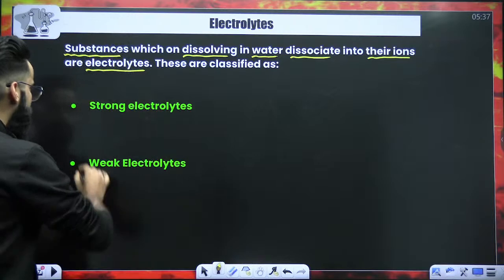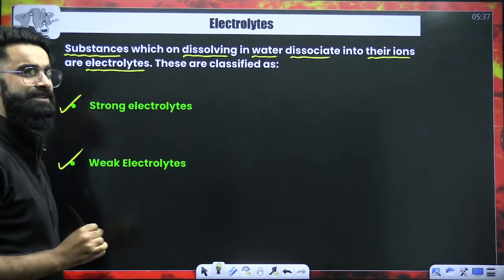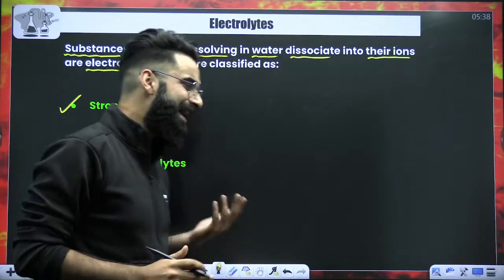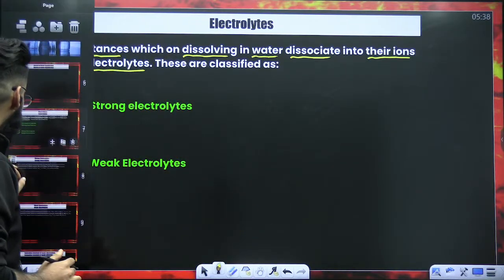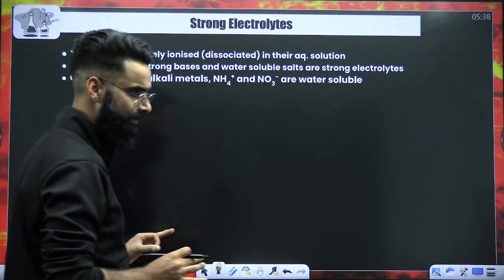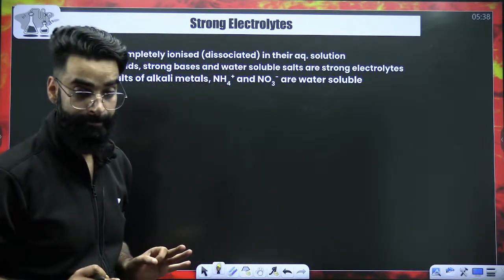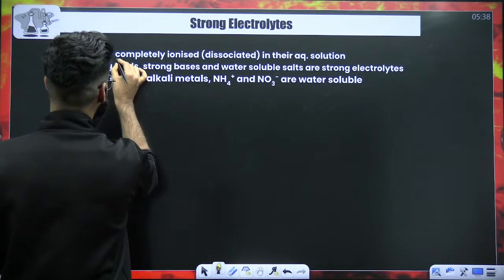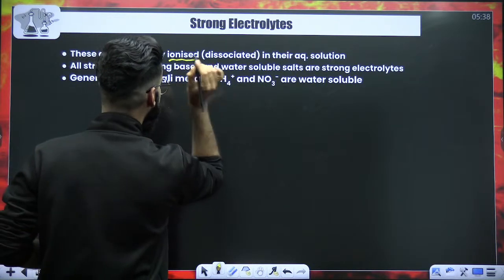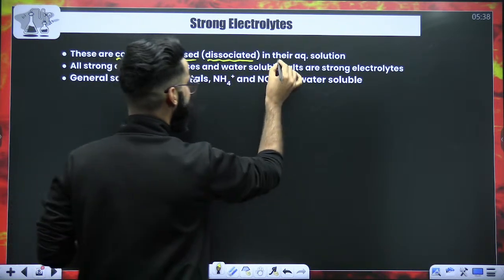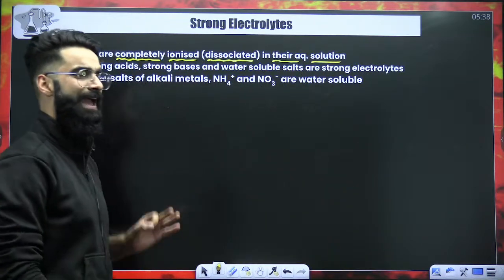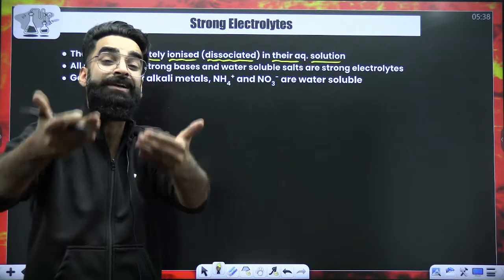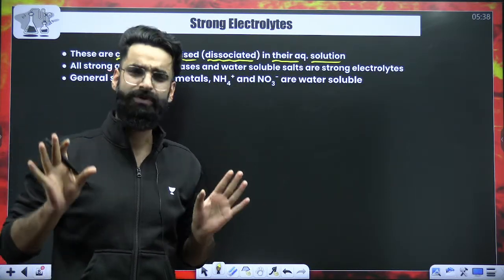Now, dear students, we classify these electrolytes basically into two types. One is strong electrolyte, one is weak electrolyte. Let's exactly get to know what strong electrolytes are and what weak electrolytes are. This is complete basics which I'm telling you. My dear students, strong electrolytes are those substances which are completely ionized, completely dissociated in their aqueous solution. Any such substance which dissociates completely into its respective ions is something which you call a strong electrolyte.